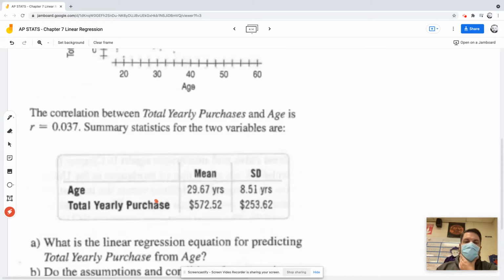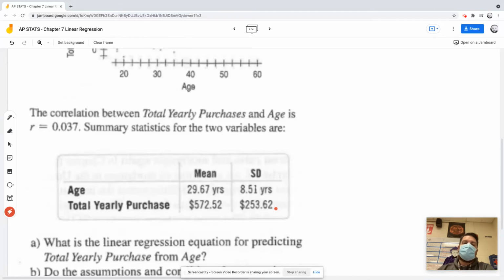So the summary of the data is that the mean for the age is 29.67 years, with a standard deviation of 8.51 years. For the total purchases, the mean is 572 and the standard deviation is 253. If you wanted to know the maximum, you'd take that standard deviation, multiply it by 3, and add it to the 572. So it'd be about $1,200, $1,300 as the max. The minimum purchase is 0.